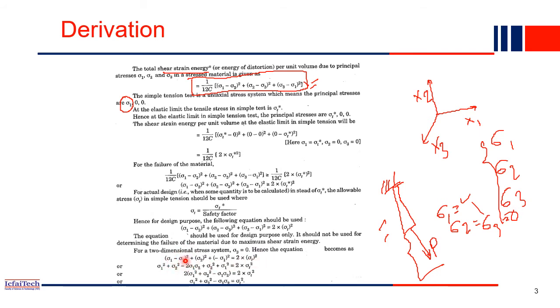If you just expand it and do the simplification for this problem, finally we'll get sigma 1 square plus sigma 2 square minus sigma 1 sigma 2 equal to sigma t star square. So this is our final failure criteria. In the last slide, if you saw, the circular diagram that is shown is basically the expression for that yield stress criteria.